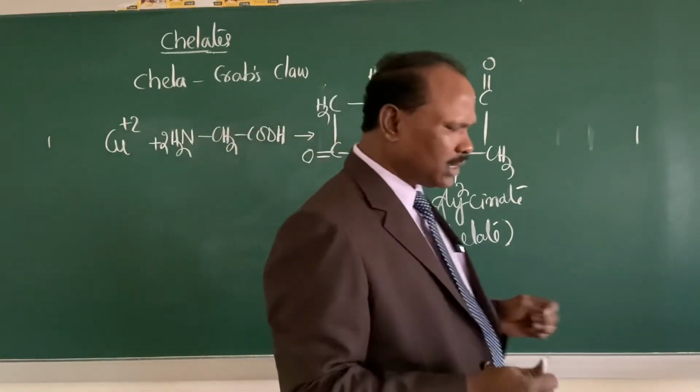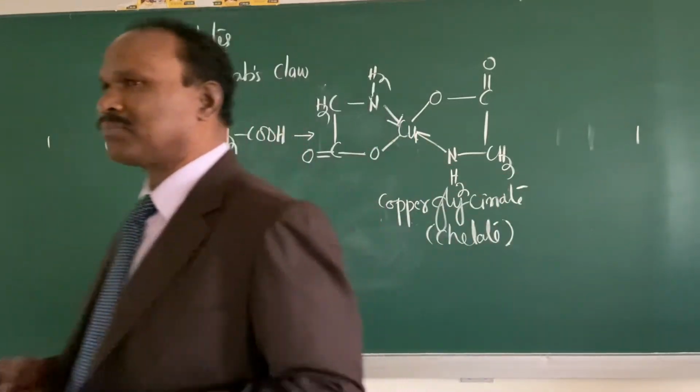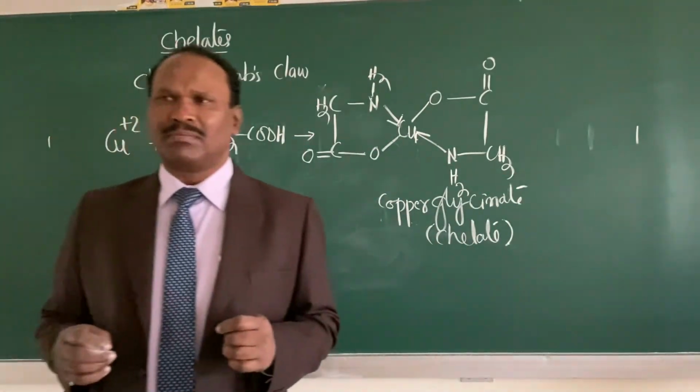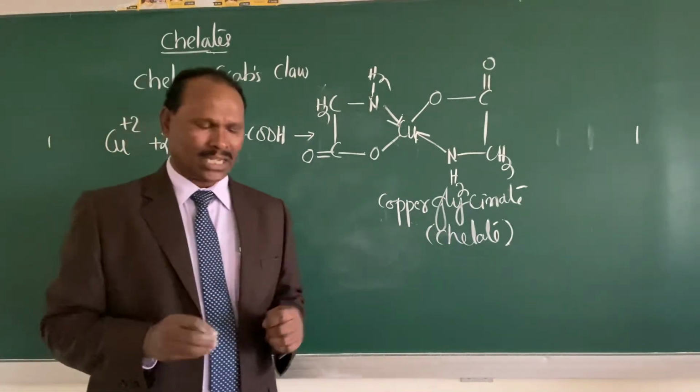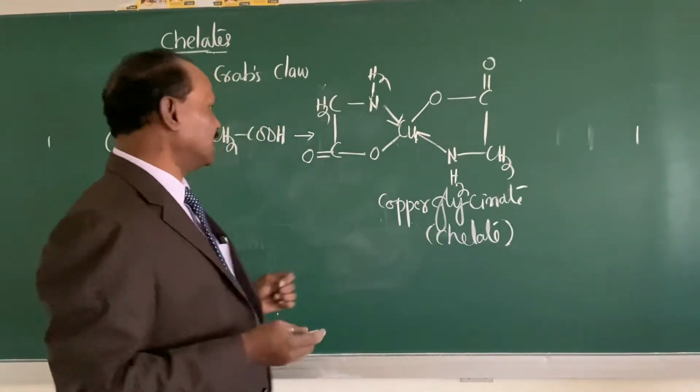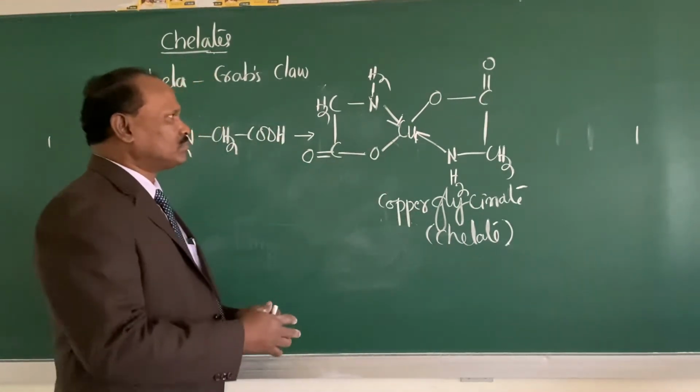Now what are the factors that influence the formation of chelates? Look at this chelate that I have written.